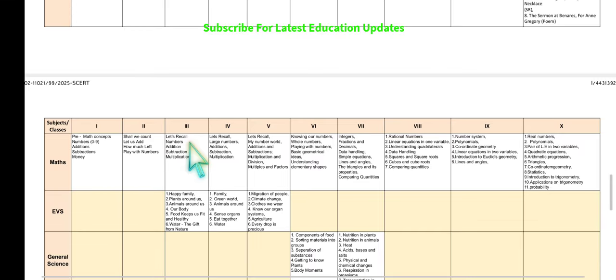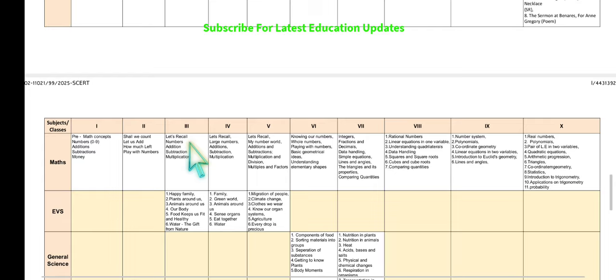For mathematics: real numbers to probability, applications of trigonometry, introduction to trigonometry, coordinate geometry, statistics, arithmetic progressions, quadratic equations, pair of linear equations in 2 variables, and polynomials.